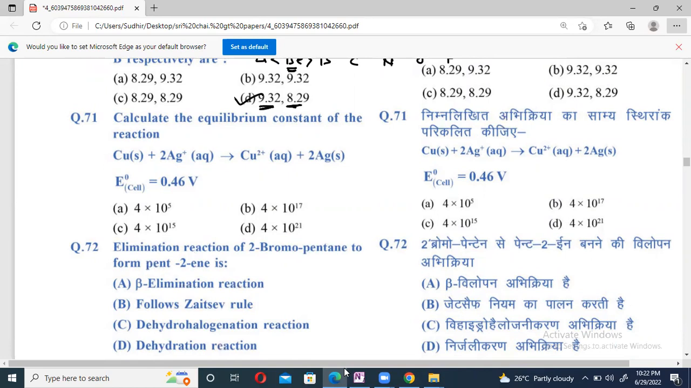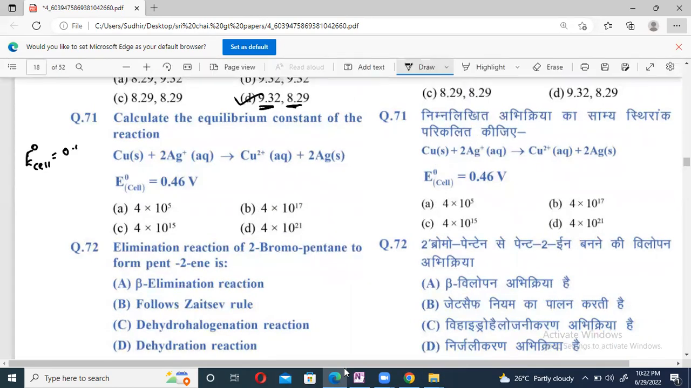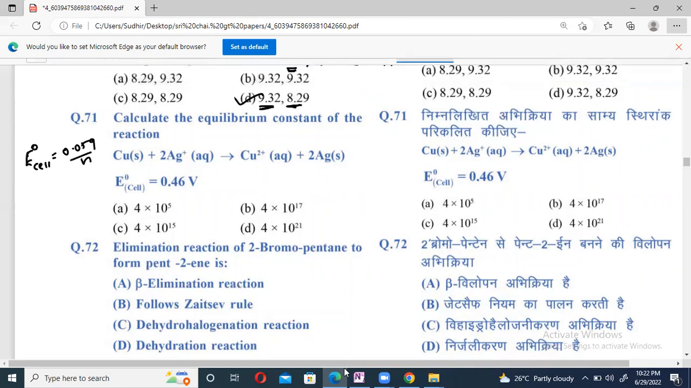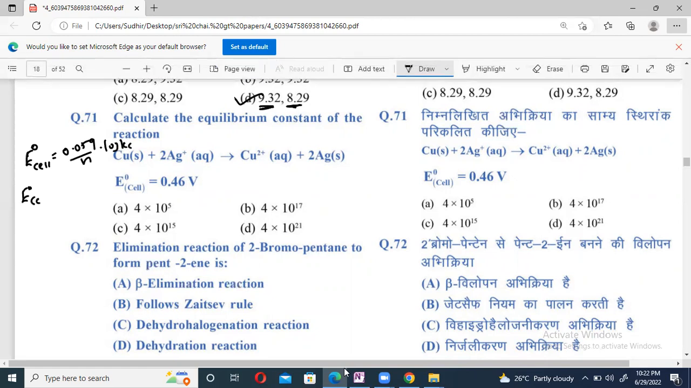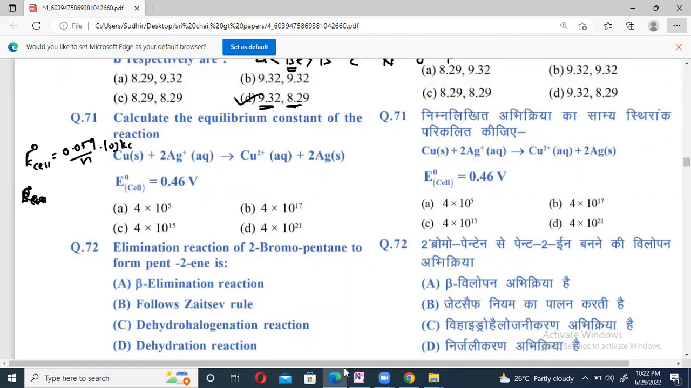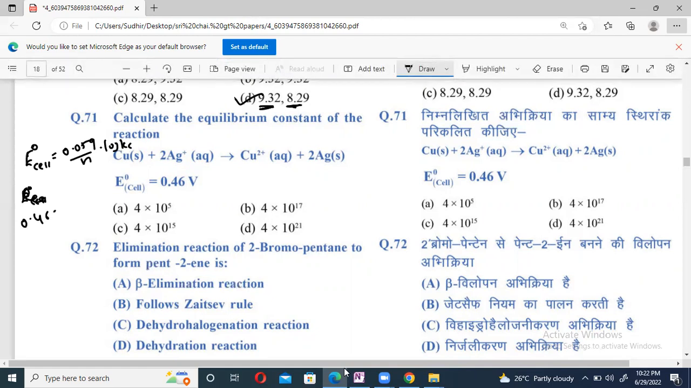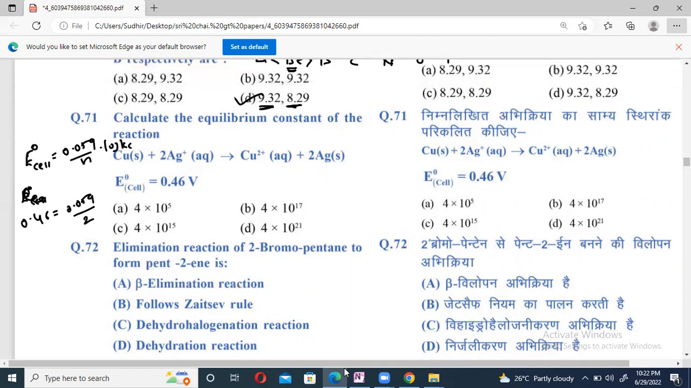Same way, beta, if you want to find the equilibrium constant, the formula is the same. E naught of the cell equals 0.059 by n into log Kc, so we just get the value of the equilibrium constant as log Kc. The E naught of the cell value is given here as 0.46, equal to 0.059 by 2.